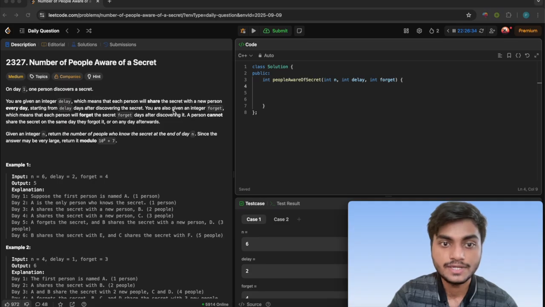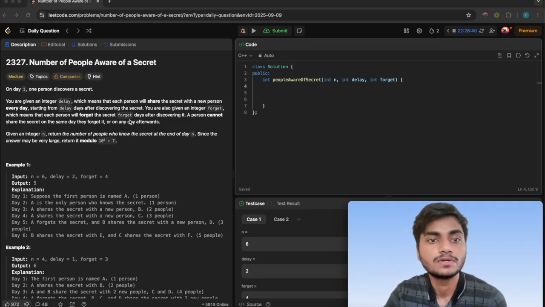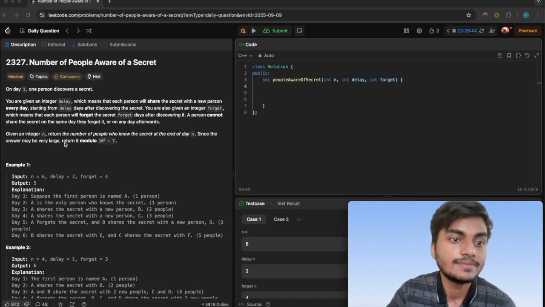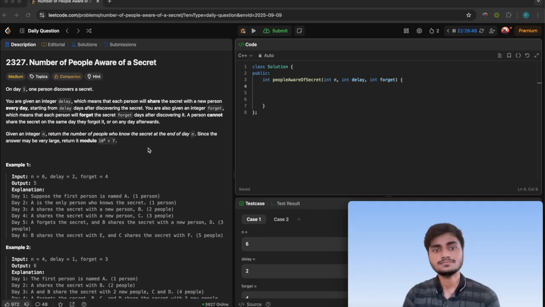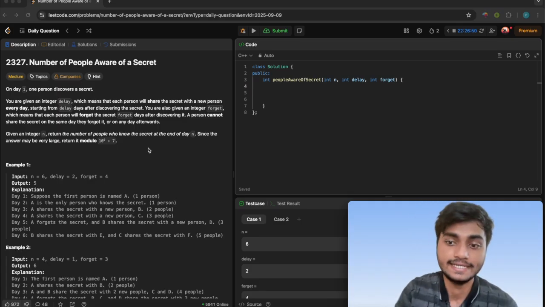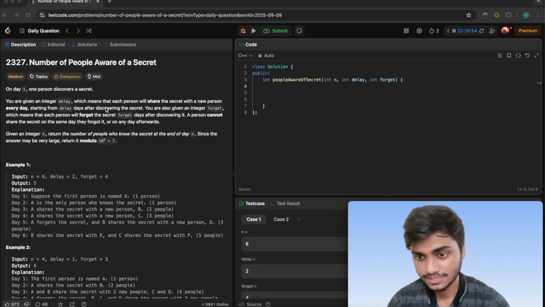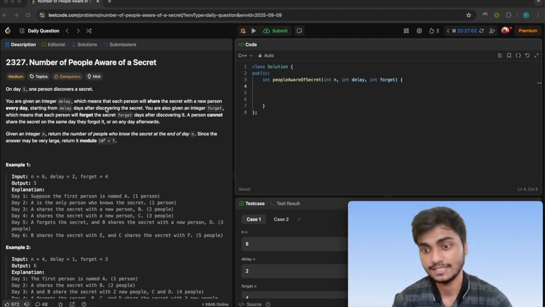We are also given an integer forget, which means each person will forget the secret forget days after discovering it. A person cannot share the secret on the same day they forget it, or on any day afterwards. Meaning, after the forget day you cannot share the secret on that day or after.